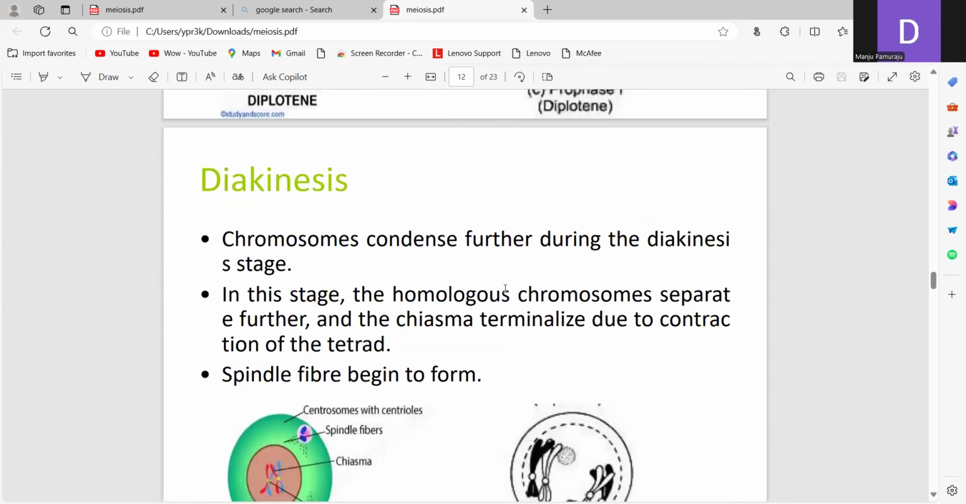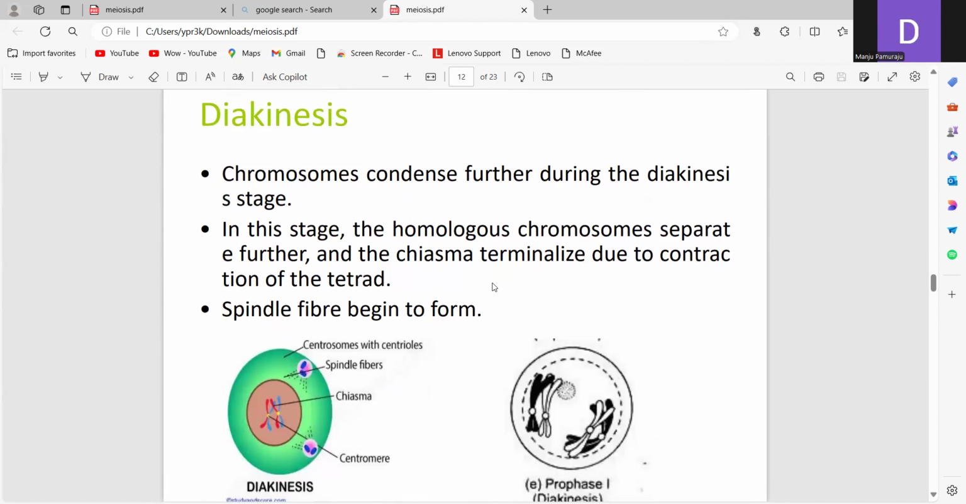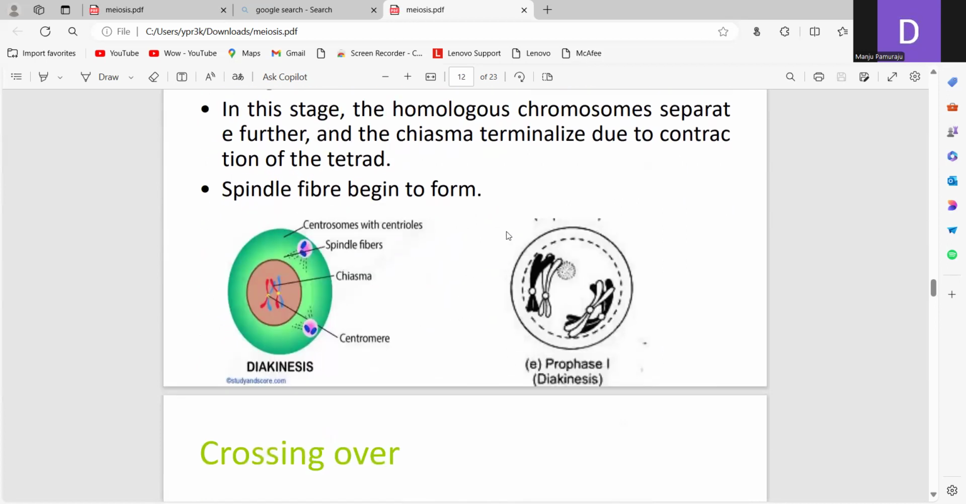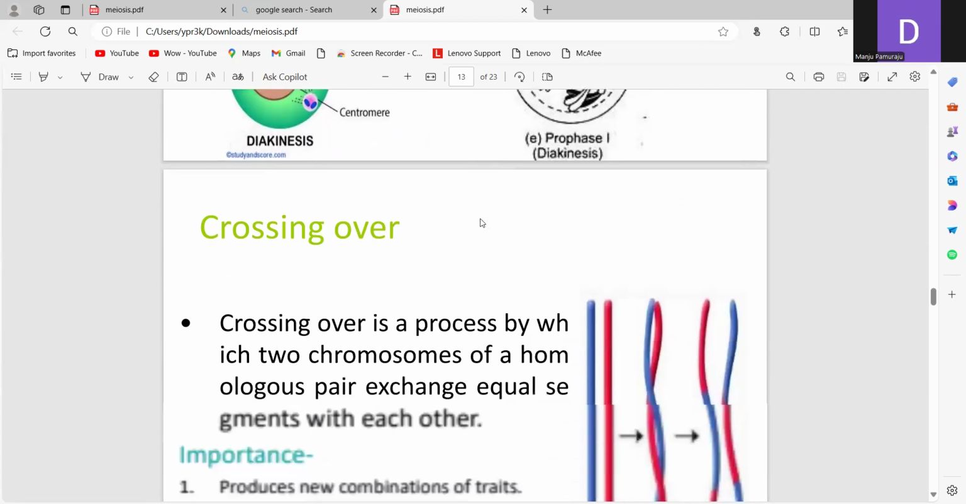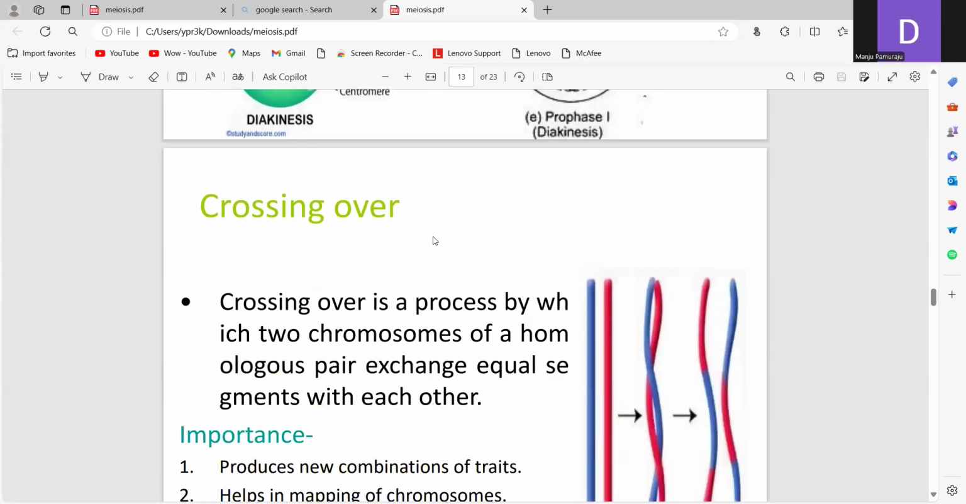So next one is diakinesis. The bivalent chromosomes become more condensed, and the nucleolus separates from the nucleolar organizer and finally disappears. The chiasma moves towards the ends of the chromosome. It is called chiasma terminalization, which occurs in diakinesis. So these are the main events in prophase 1.